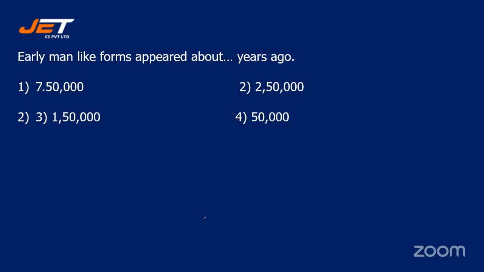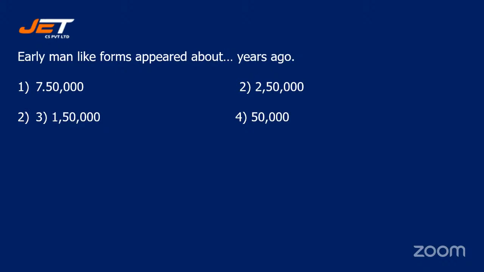Early man-like forms appeared about dash years ago. Your options are number one, 7,50,000. Not 7 point, this should be 7,50,000. Number two, 2,50,000.